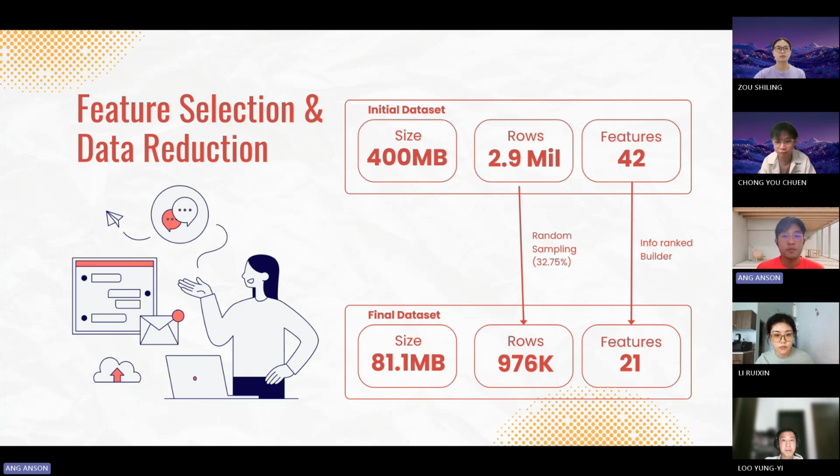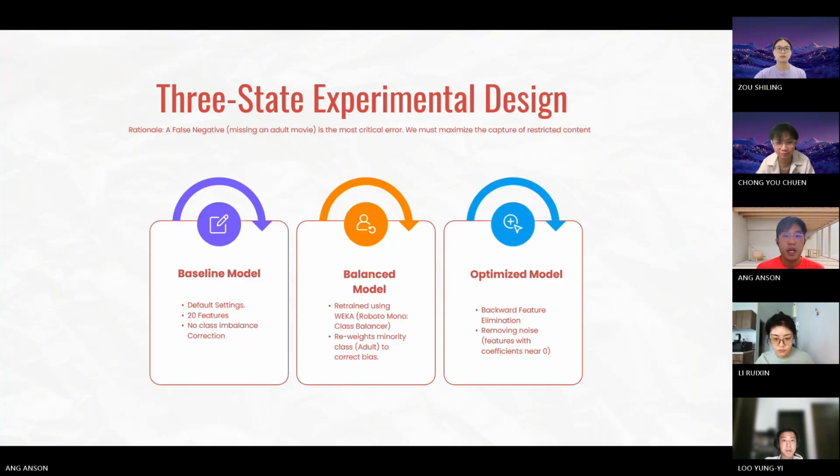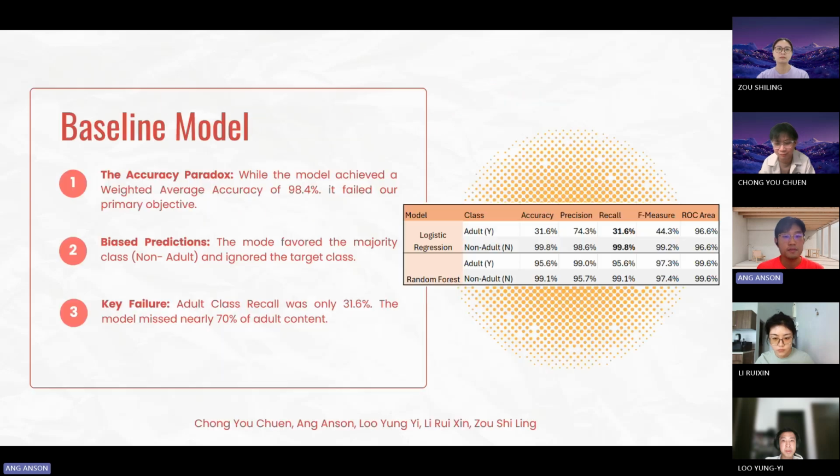To improve efficiency, we reduce our dataset from 400 MB to 81 MB using random sampling and information gain ranking. We reduce the features from 42 variables down to 21 key features for this final dataset. In our model strategy, we construct an experimental three-stage design. Stage 1 is the baseline, where we define the default settings. Stage 2 is the balance, where we use the class balancer. In Stage 3, we attempt to use feature elimination to reduce the noise.